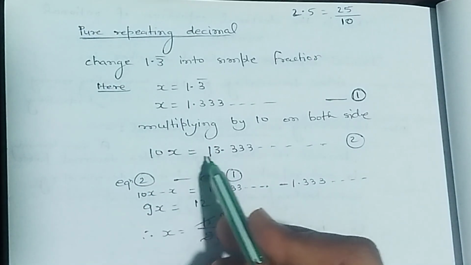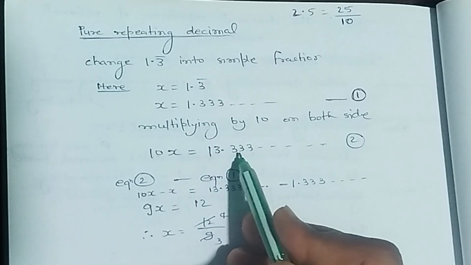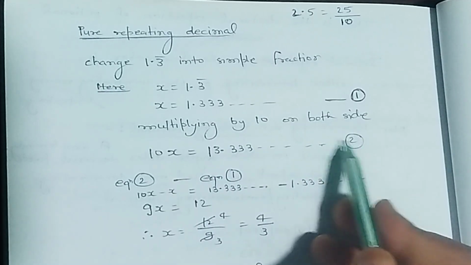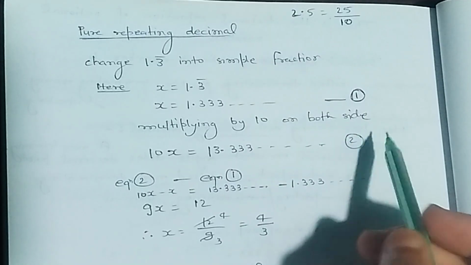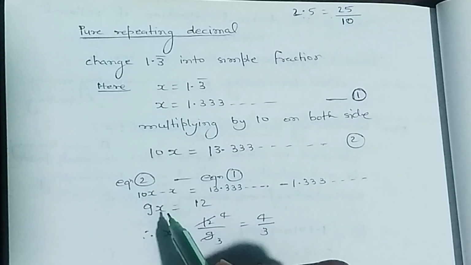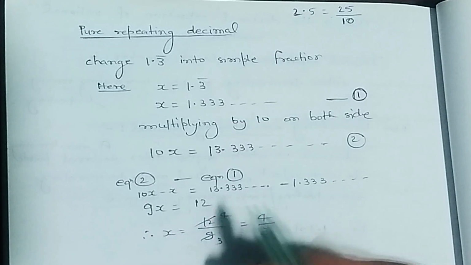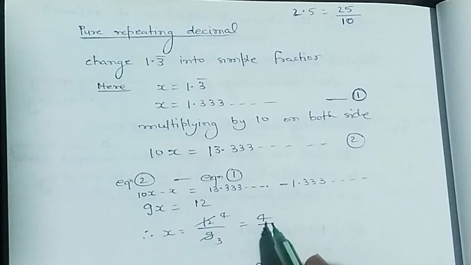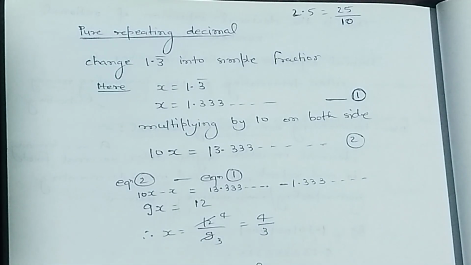That is 10x is equal to 13.333 and so on. This is the second equation. Equation 2 minus equation 1, that is 9x is equal to 12. Therefore x is equal to 4/3.